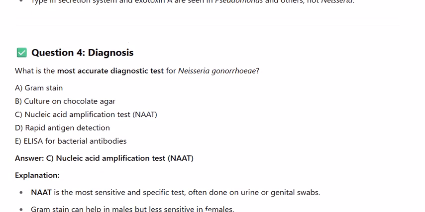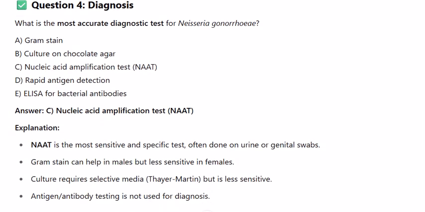Question 4. Diagnosis. What is the most accurate diagnostic test for Neisseria gonorrhoeae? A. Gram stain. B. Culture on chocolate agar. C. Nucleic acid amplification test. D. Rapid antigen detection. E. ELISA for bacterial antibodies. Answer: C. Nucleic acid amplification test.